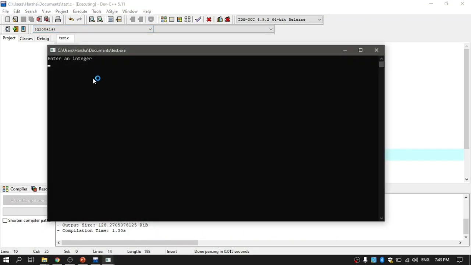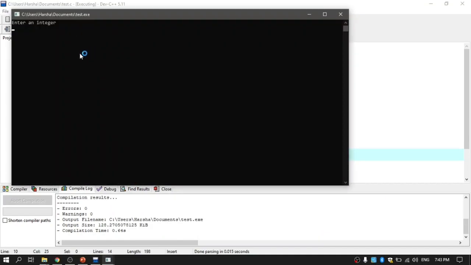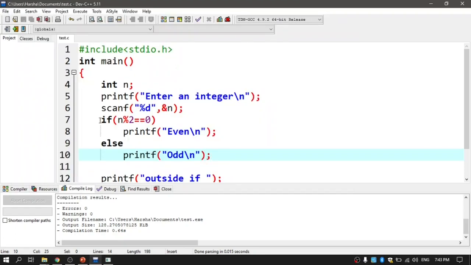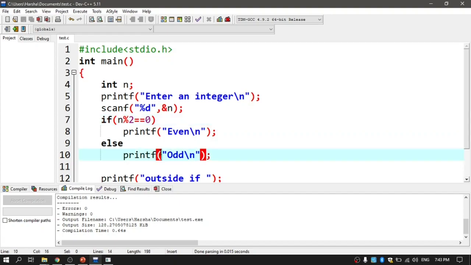Okay, the input is 12. Yeah, it is even. Let me run the code one more time, and the input is 13 and the output is odd. Yeah, it is going to work with both the cases. As it is going to deal with both the true and false case, it is called a two-way decision making statement. Whenever the condition is true, this will be executed, and whenever the condition is false, this will be executed.